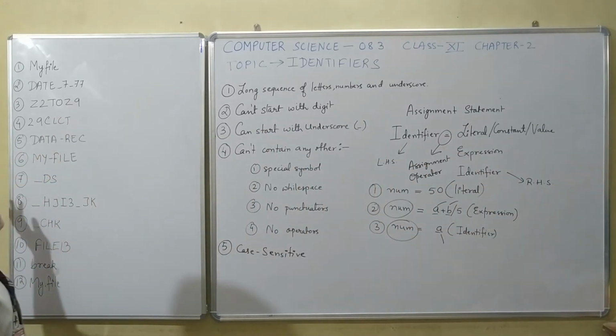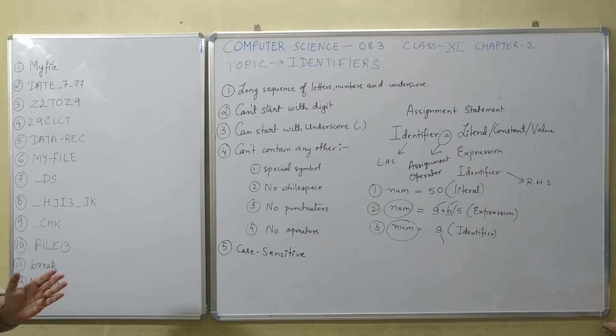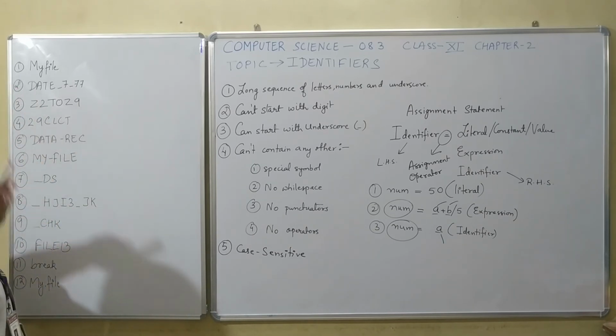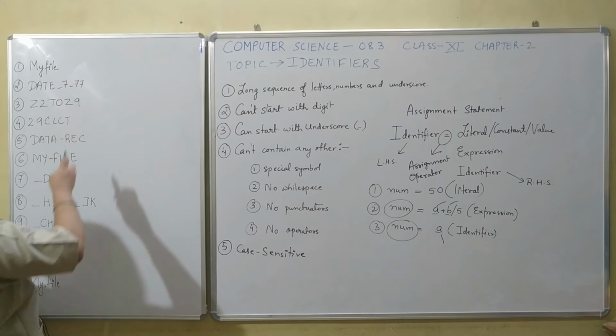Now we will be doing a small activity where we differentiate between these. We will find out which of the identifiers are correct and which are incorrect. We start from the first one, my file. You can see that it is following all the rules for an identifier.